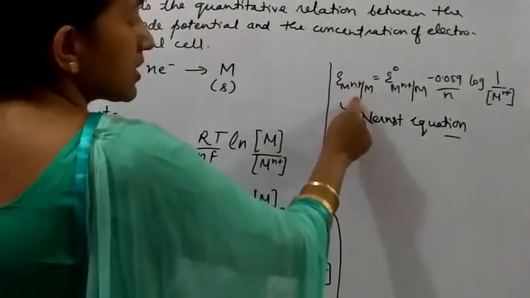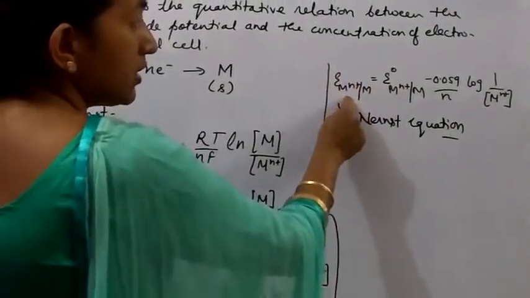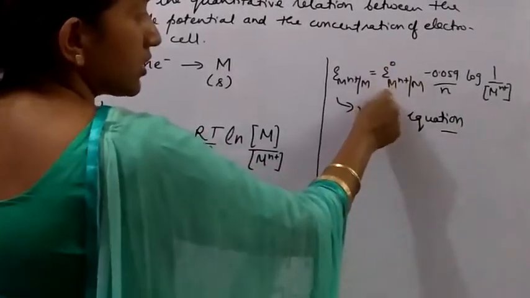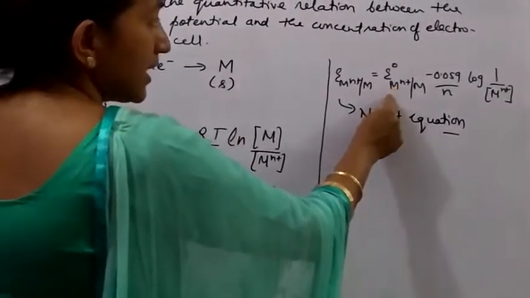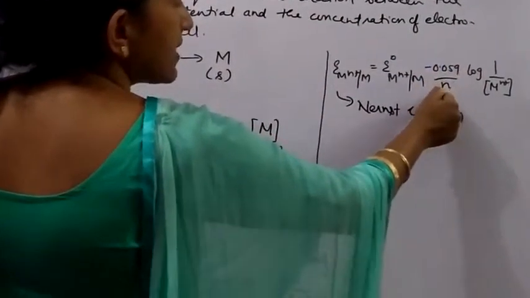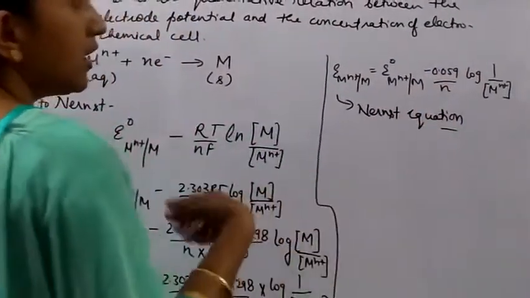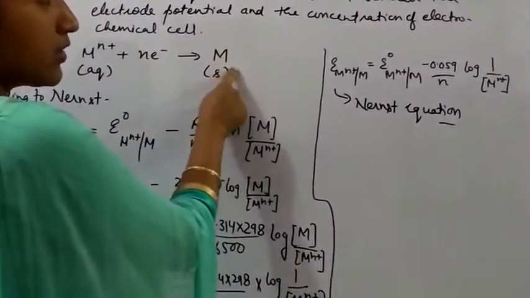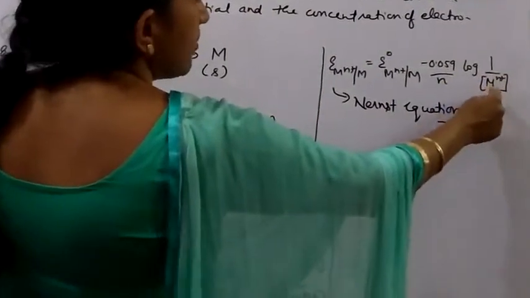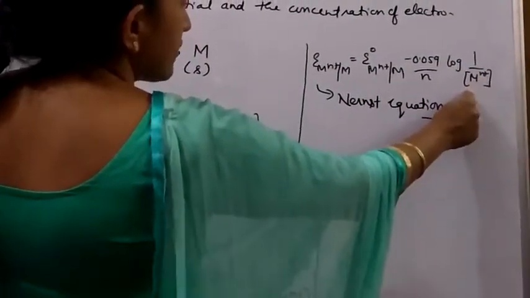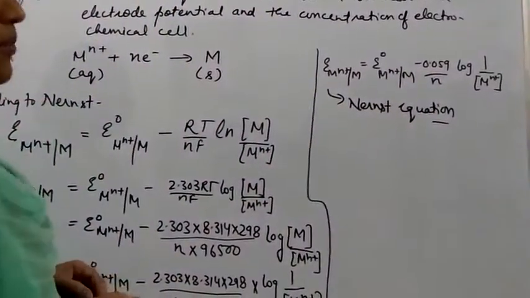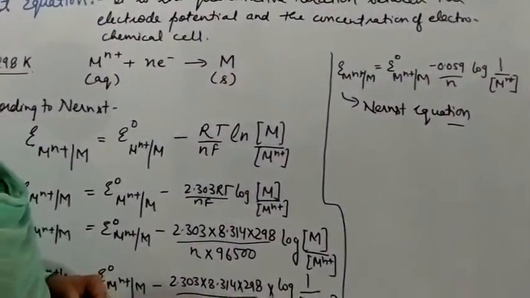So E of M^n+ half cell M is the electrode potential. E naught M^n+/M is the standard electrode potential, which is measured at the standard state. 0.059 is a fixed number here. n is the number of electrons that will be gained to get changed into solid state, and log 1 upon M^n+ involves the molar concentration of the ion. Here we see that the electrode potential depends upon the molar concentration of the metal ions.